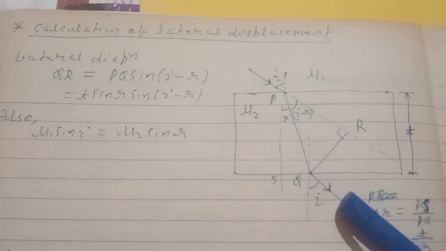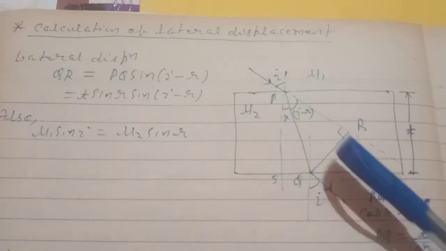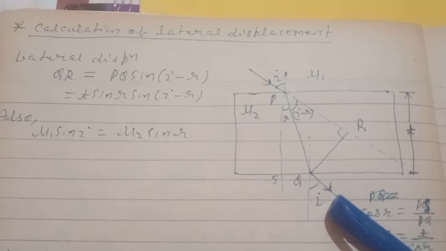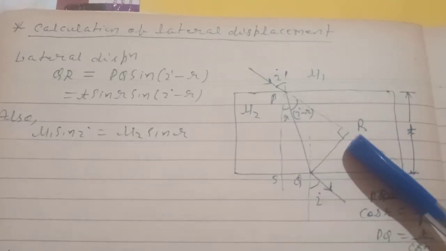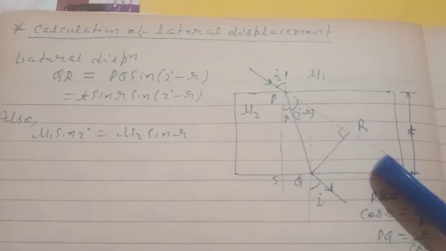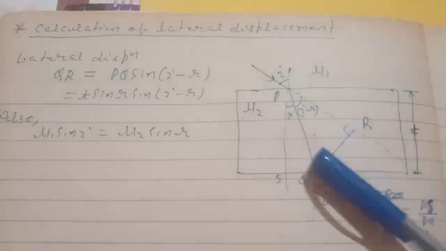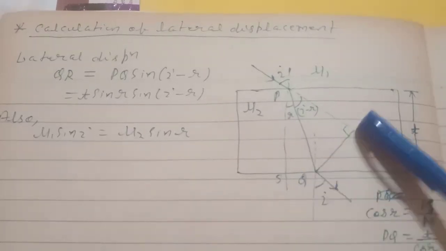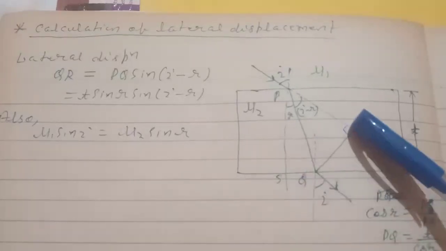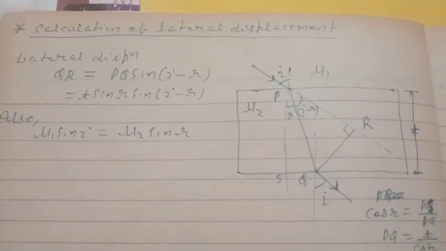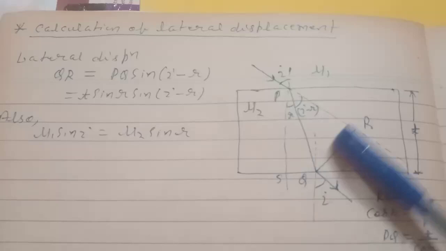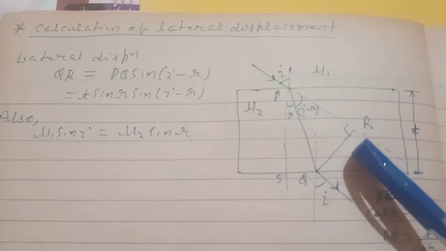So after coming out of the second medium, the light again becomes parallel to the original incident light path, but the distance between these two lines, that is, the distance between the emergent ray and the original path of the incident ray, is called lateral shift.